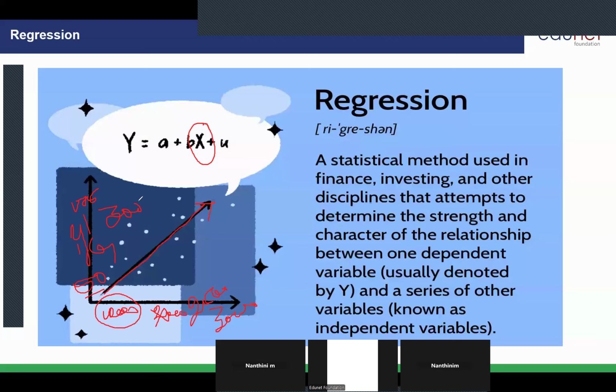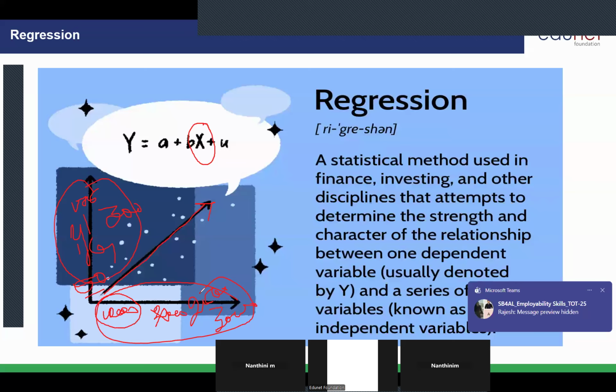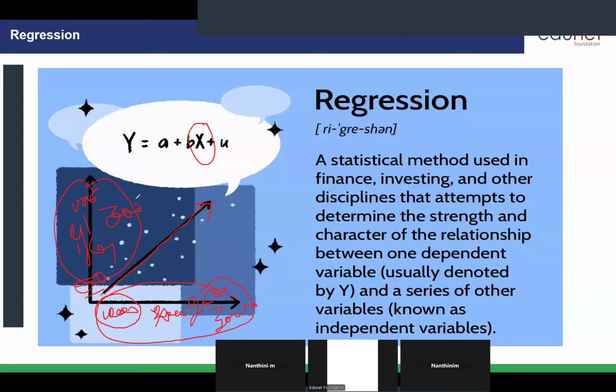I told you, when your prediction is based on numerical values, you can use the regression concept. Is it clear? The y variable, the price of the house, is dependent on the x, the square feet of the house. Try to understand it. Let me show you.